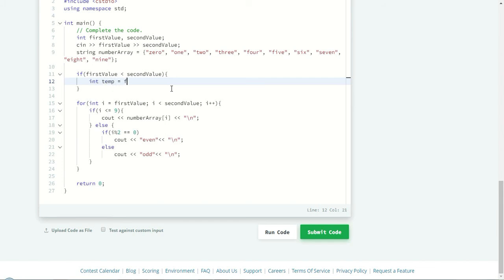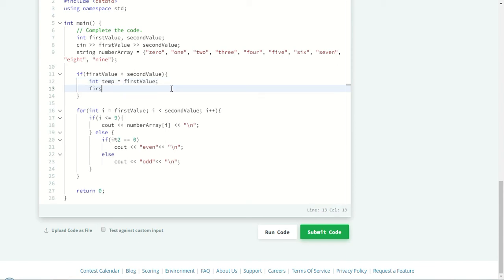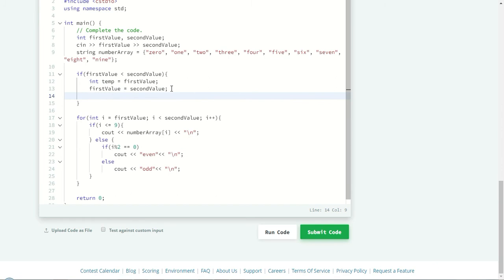I will assign the first value to the temp variable, then first value equal to second value, whatever value is in the second value I assign to the first value. Now the first value is the larger one, the second value needs to be updated with the value from the temporary variable, because the temporary variable holds the original first value, which is lesser than the second value.